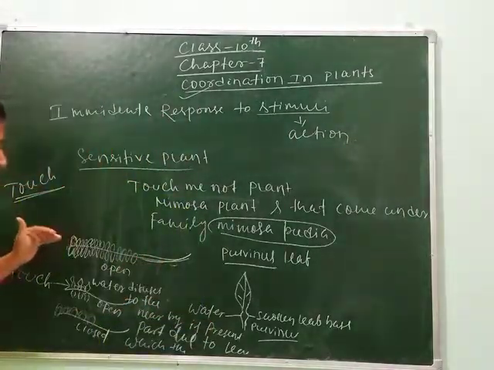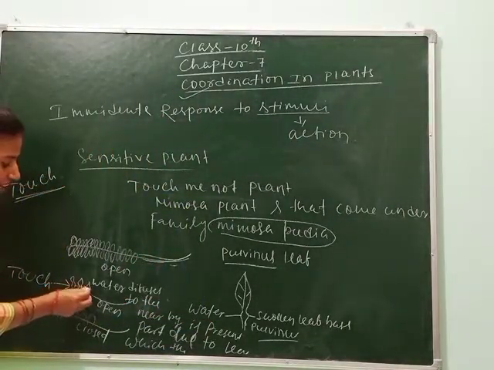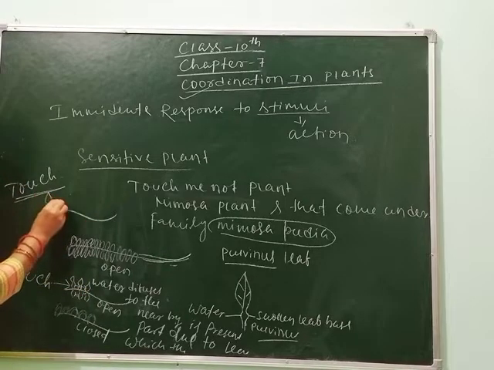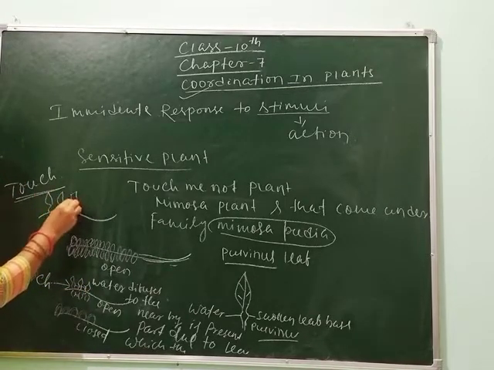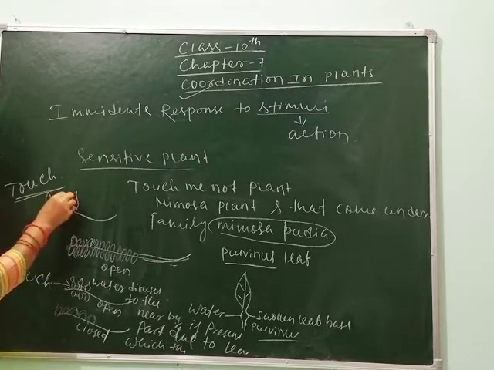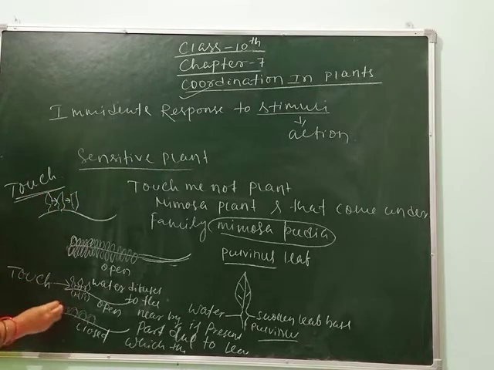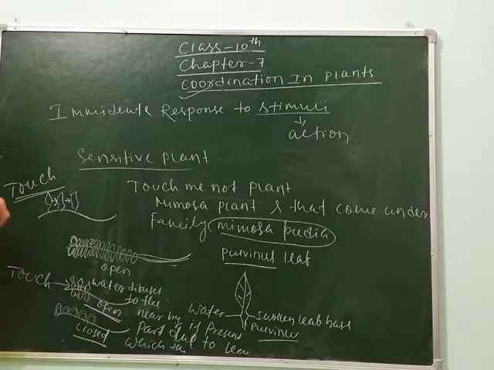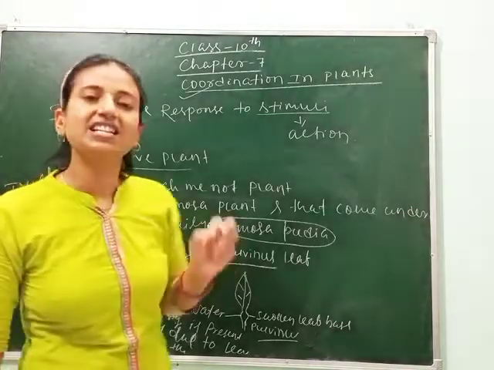When touch is applied, the water is diffused to the nearby part like this. Due to diffusion it closes. Here the leaf is open and here the leaves are closed. So this type of response we can see in plants.